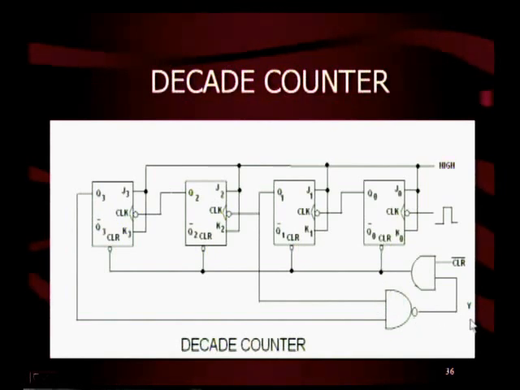this NAND gate, therefore NAND gate output becomes 0, then this 0 propagates and goes to the clear inputs, therefore all the flip-flops are immediately cleared. That means suddenly the flip-flop output Q becomes 0, 0, 0, 0. That means whenever we apply the 10th clock pulse, the output changes to 0, 0, 0, 0. That means this counter is counting from 0 to 9, and for the 10th clock pulse, all the flip-flops are resetting. That's why it is called a decade counter.